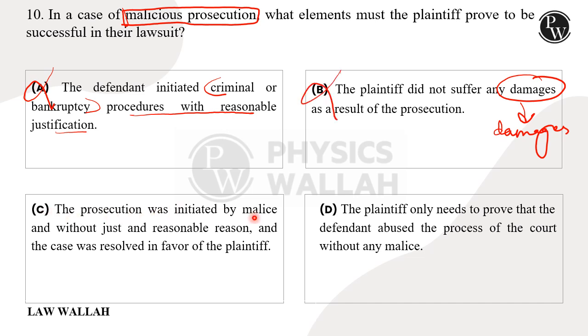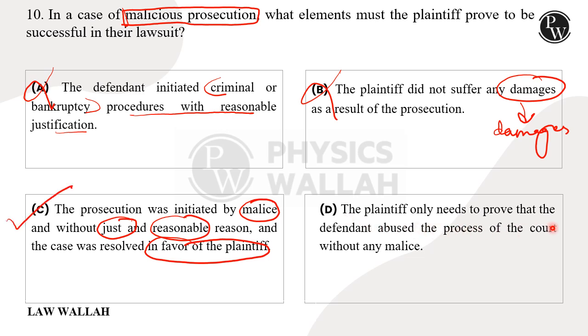C says the prosecution was initiated by malice. मैलिस था उस प्रोसिक्यूशन में, विदाउट जस्ट एंड रीजनेबल रीजंस वो इनिशिएट किया गया था, एंड इट वाज रिजॉल्व्ड इन द फेवर ऑफ प्लेंटिफ। This is stating all the three requirements which are necessary for malicious prosecution. So this is the right option.